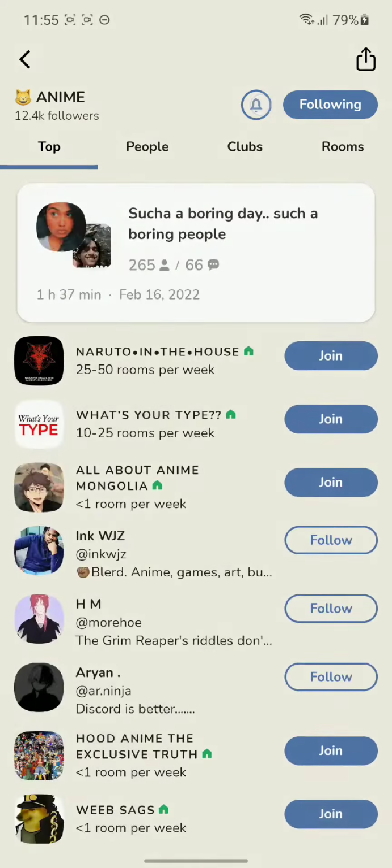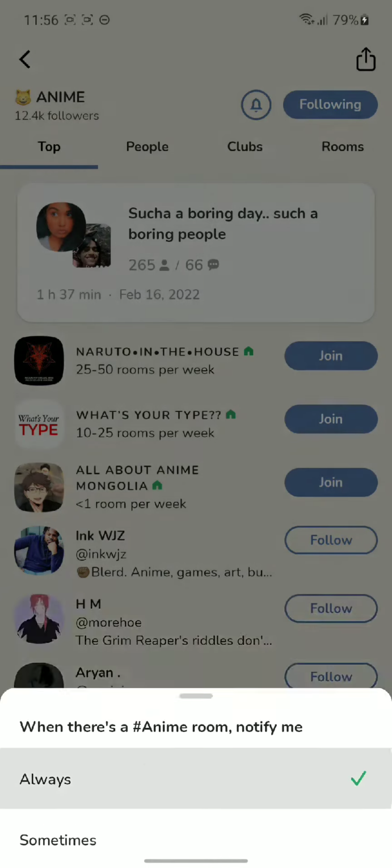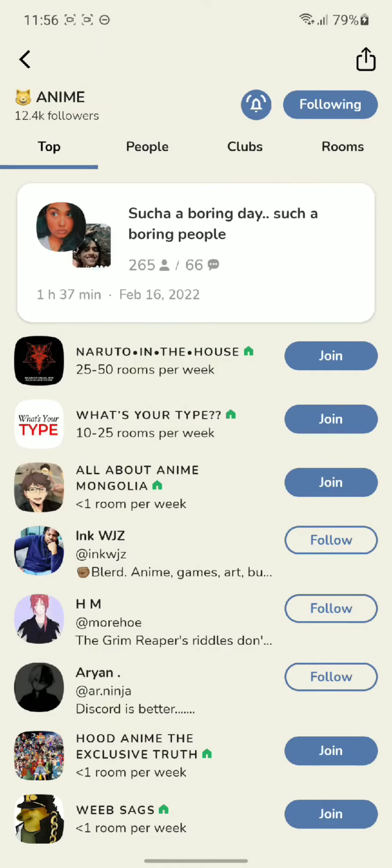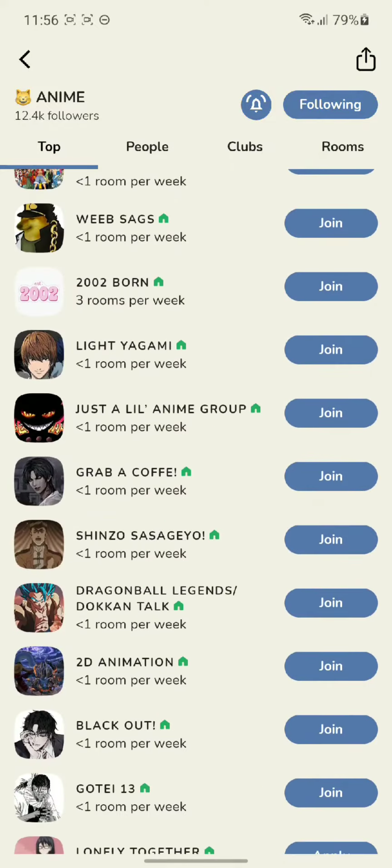You can hit the notification bell too: sometimes, never, or always. I'll go for always, and you'll get a notification whenever the group is ready to talk, whenever the group is talking about the anime topic.